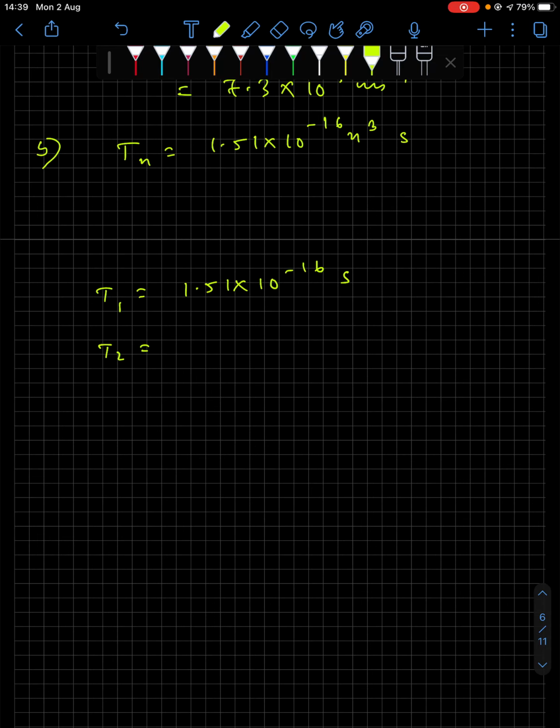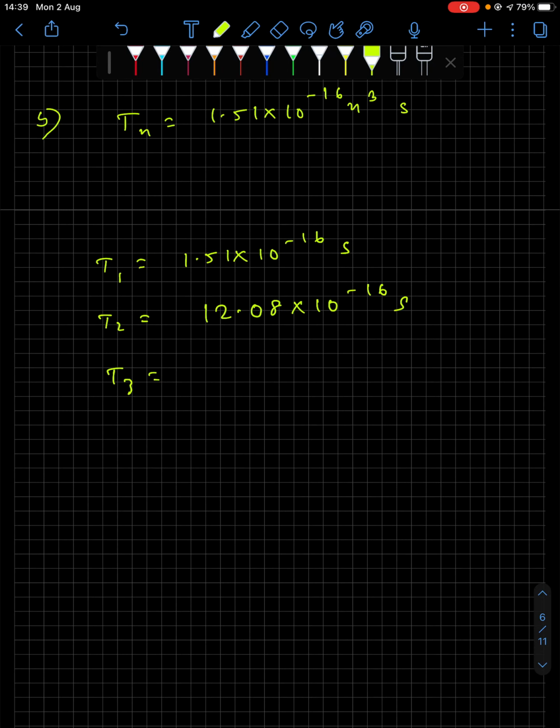So once you multiply with 8, you'll get 12.08 into 10 to the power minus 16 seconds. T3, then you have to put 3 cube, that is 27. So you have to multiply this number by 27. 1.51 into 27 will get you 40.77 into 10 to the power minus 16 seconds. So these are the results.